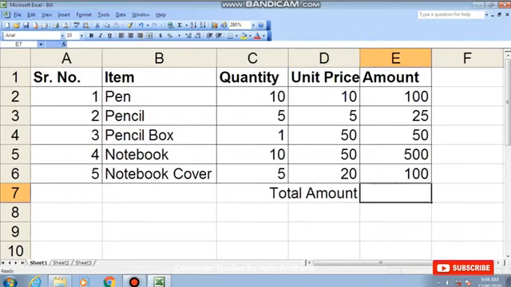Okay. Now to find the total amount, I can use either function or I can use the formula. Both the ways I am teaching you. First I use the formula. So I type is equal to, then cell E2 plus E3 plus E4 plus E5 plus E6, and I get the answer here 775. Correct? The next thing is you can use the function. So I delete this formula.